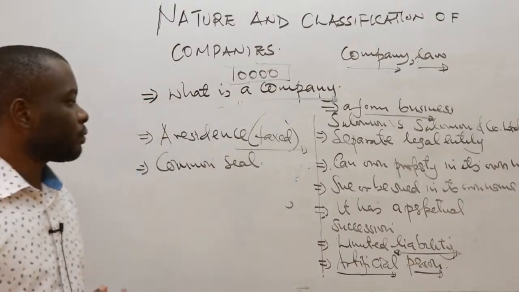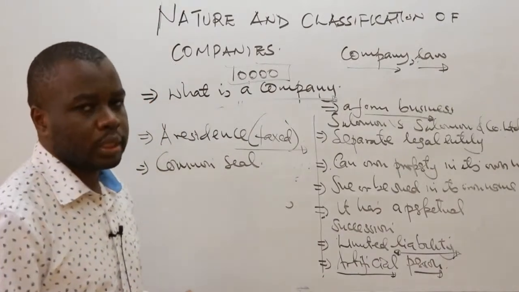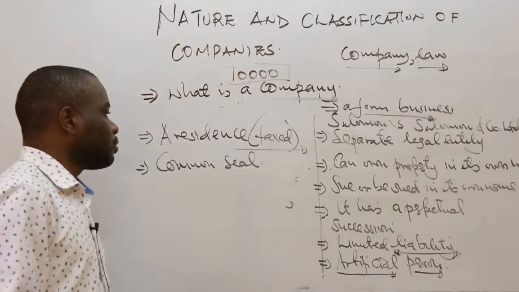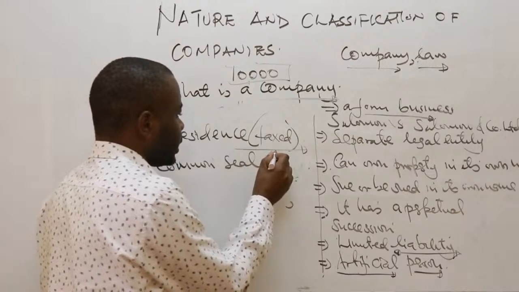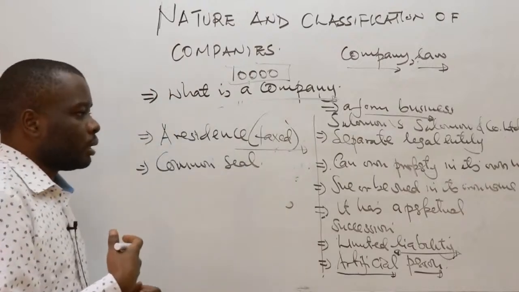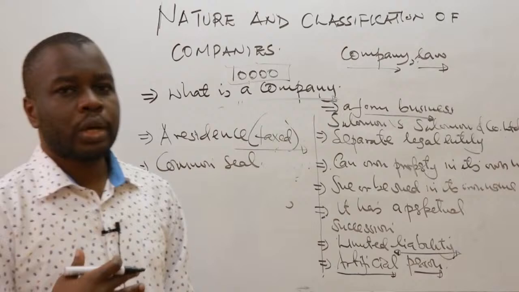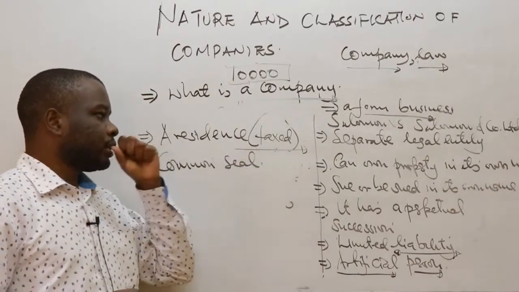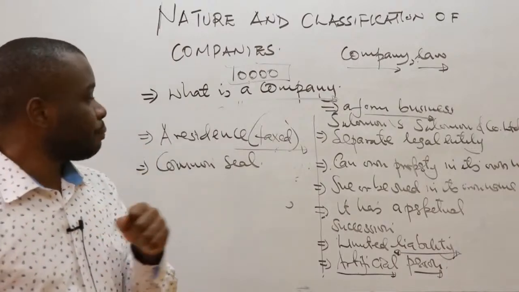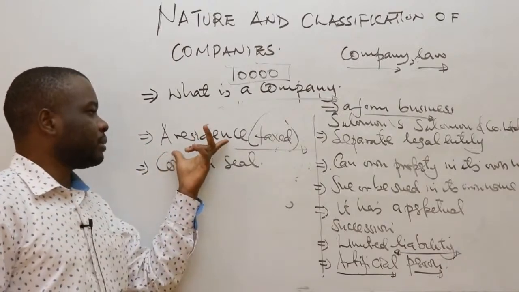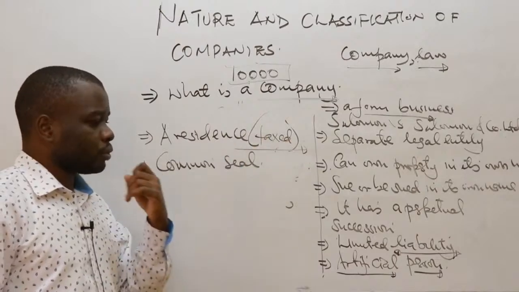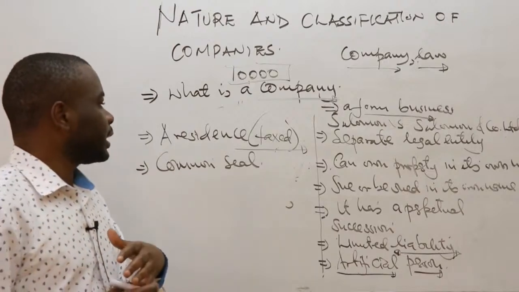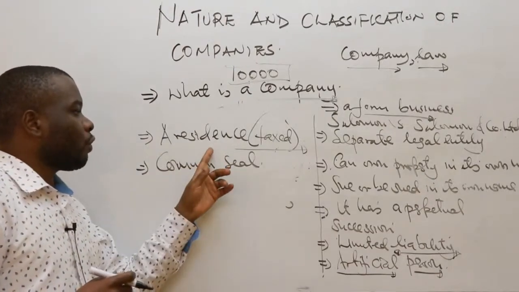For example, the residence of the company is maybe in Nakuru, at a certain building, maybe sixth floor, room number this. So that is the residence of the company. And it is quite important because it helps determine exactly where the company is supposed to be taxed. So if the residence of the company is in Kenya, it basically means that the company should be taxed in Kenya. So any person seeking to incorporate or register a company will clearly outline the residence of the company.